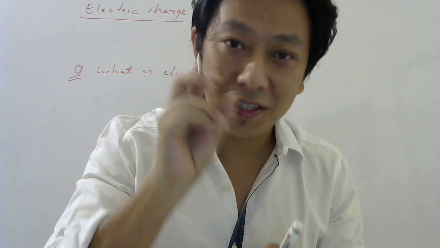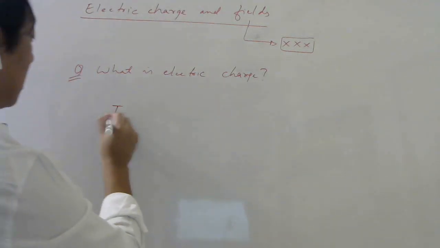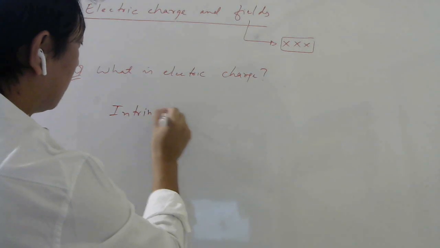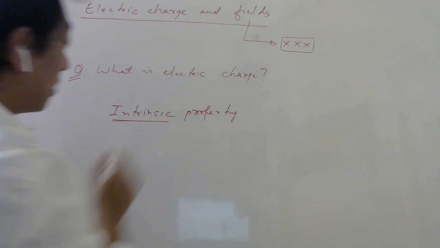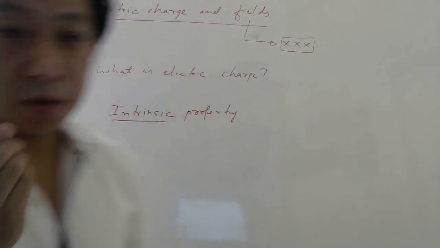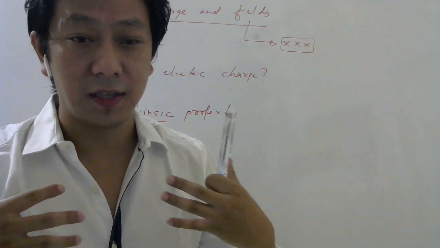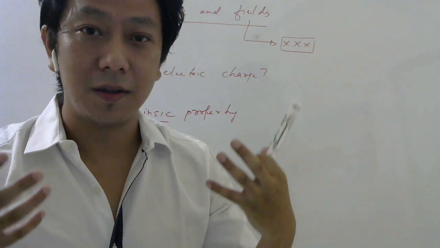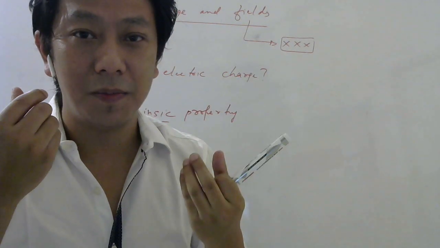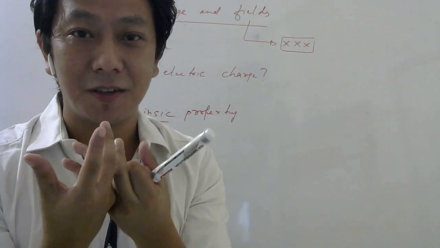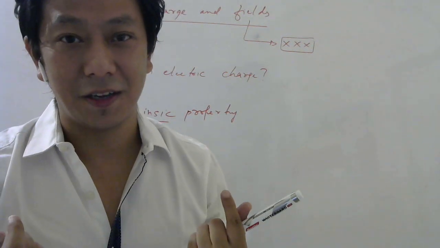So what charge is: it is an intrinsic property. Intrinsic means some property which the particle or the object always has. For example, if Pankaj sir is there, then his mass will always be there. I cannot be there without my mass. So mass is an intrinsic property of objects. Clothing is not intrinsic, obviously, right?